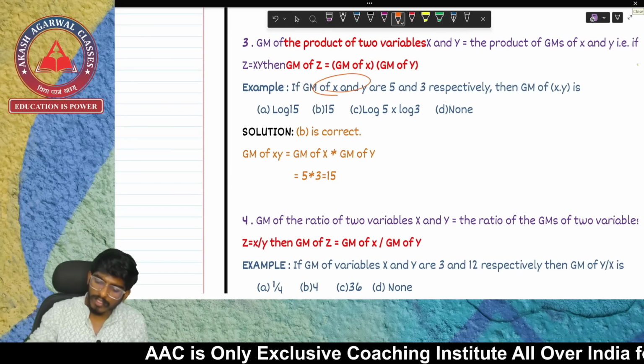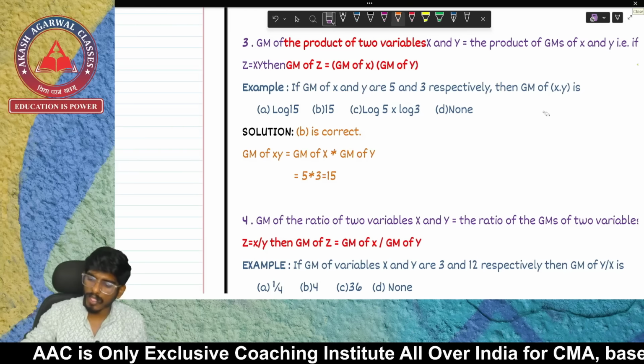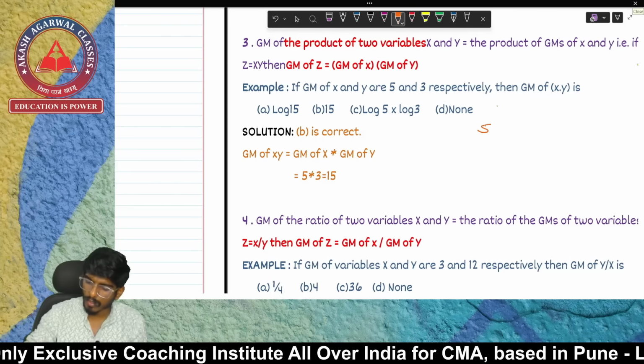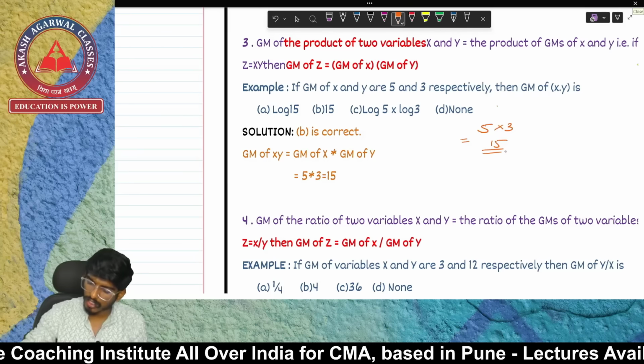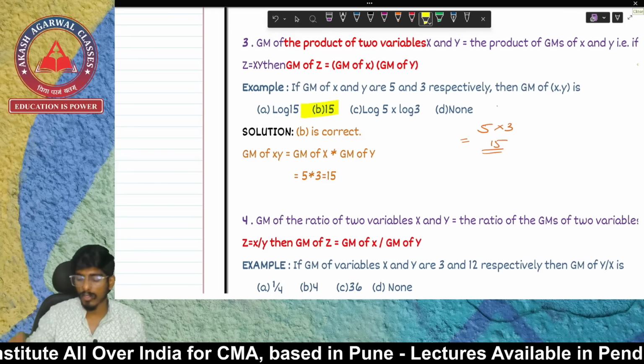The GM of x and GM of y is given as 5 and 3 respectively. What is GM of x comma y? So we all know GM of x into GM of y. We are just going to multiply it. 5 into 3 is going to be 15. So the answer is going to be 15. Just multiply. I have already given you the properties.